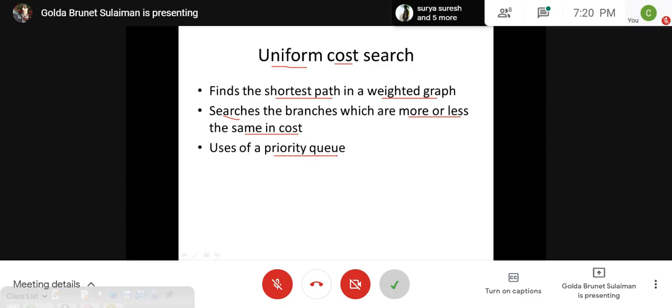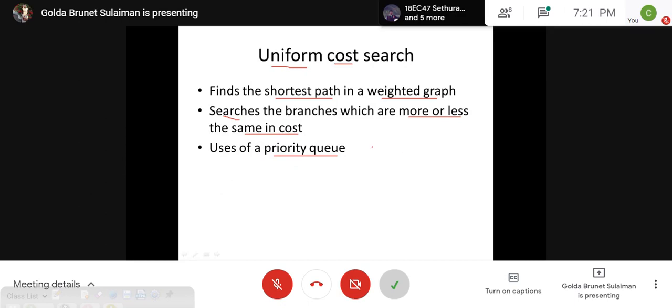Do you know what is priority queue? Data structure, priority queue, any idea about that? Yes, ma'am. In the previous class, you said about this priority, ma'am. Okay, so it is a min heap. Since we are trying to find the shortest, or the low cost path, we are going to use something called a priority queue. I think in the last class I said only about the queue. Queue is different from priority queue.